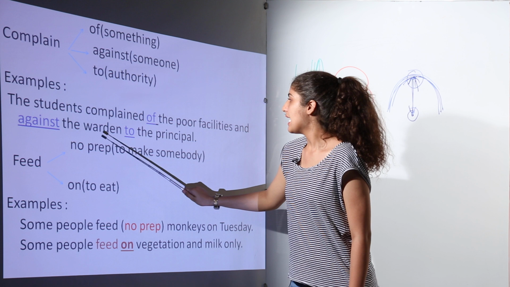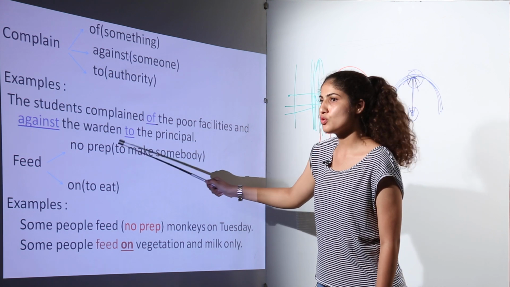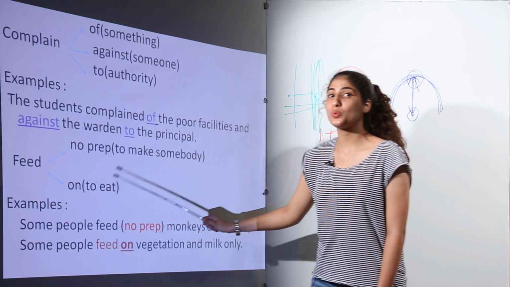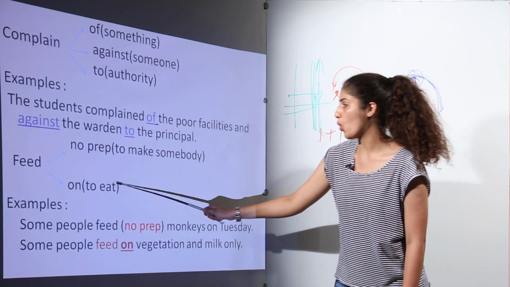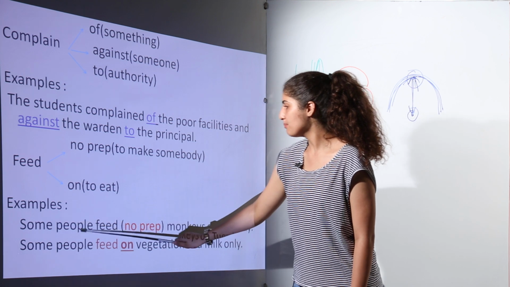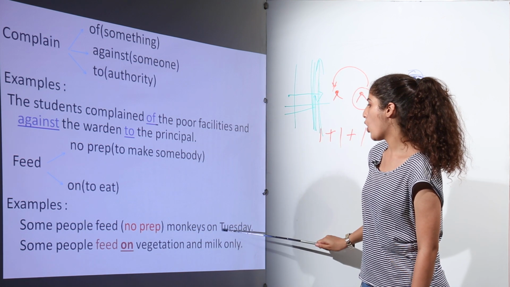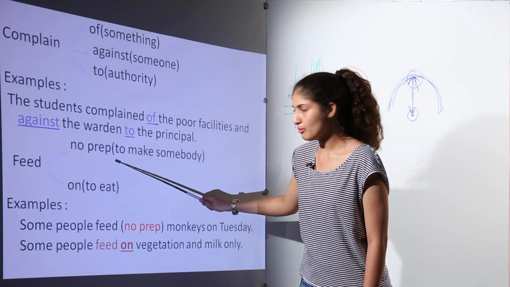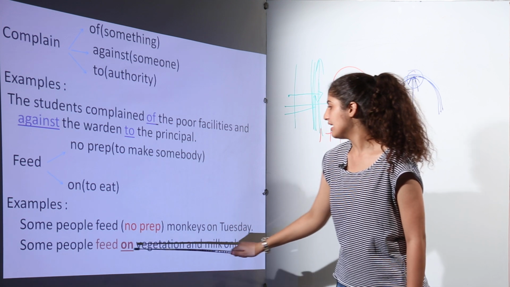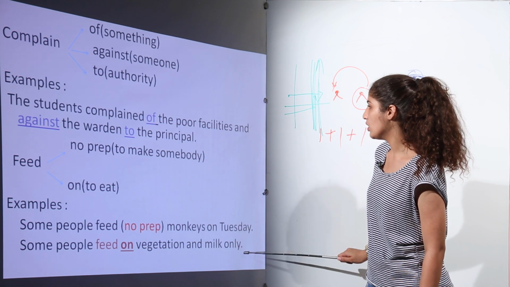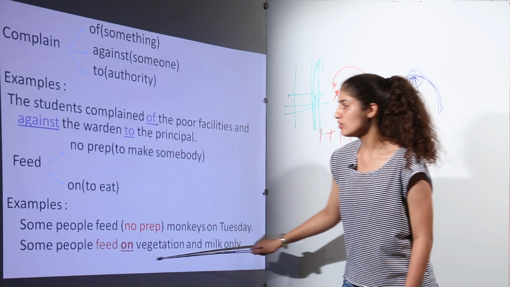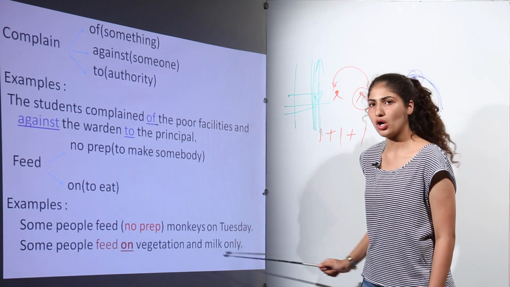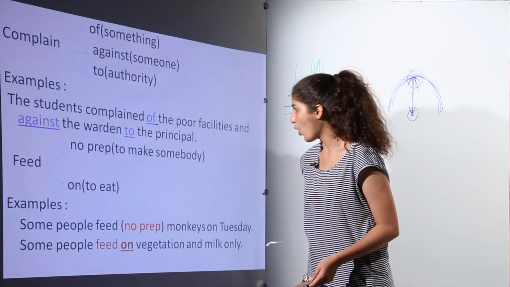Next is "feed". If it means to make somebody eat, then it will not take a preposition. If it means to eat, it will take the preposition "on". For example, some people feed monkeys on Tuesday. Now they are basically feeding somebody, so it will not take any preposition. Some people feed on vegetation and milk only. Now here they are talking about food, about eating. So some people eat vegetation and milk only, therefore it will take the preposition "on".